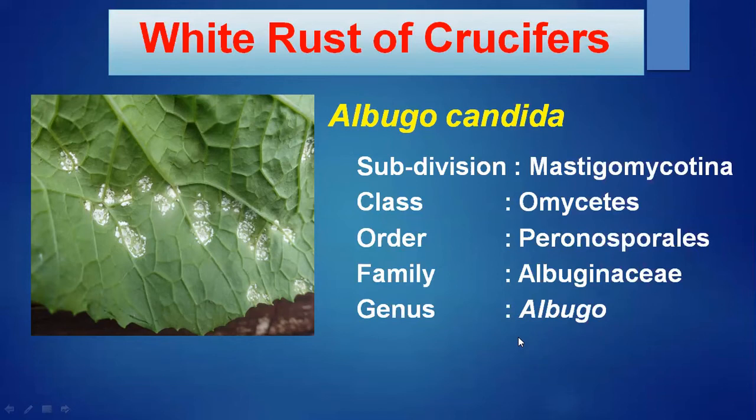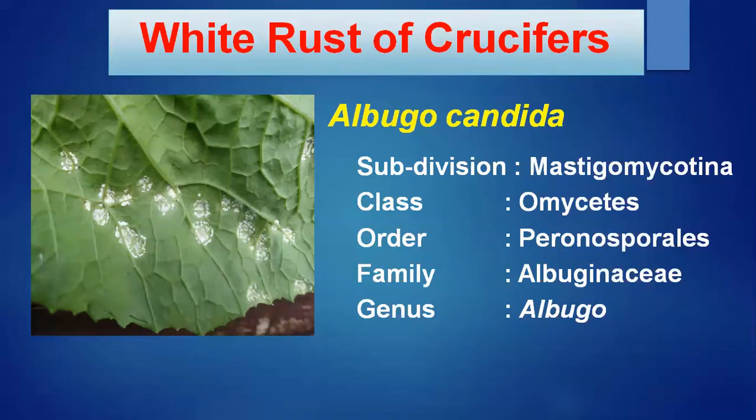Okay, so the genus Albugo is represented by about 30 species, and it is distributed in most parts of the world. The fungus Albugo is an obligate parasite. As I said, they require a living host, and they usually infect members of the families Cruciferae, Convolvulaceae, Compositae, Amaranthaceae, etc. That's why the disease is given the name white rust of crucifers.